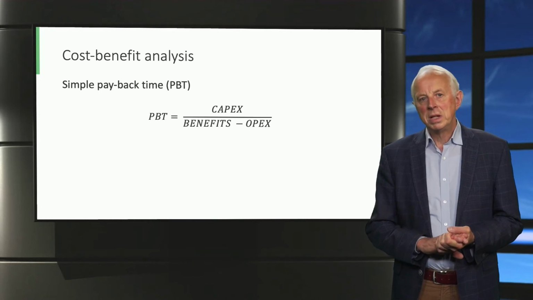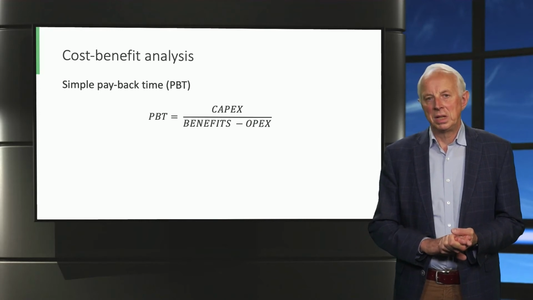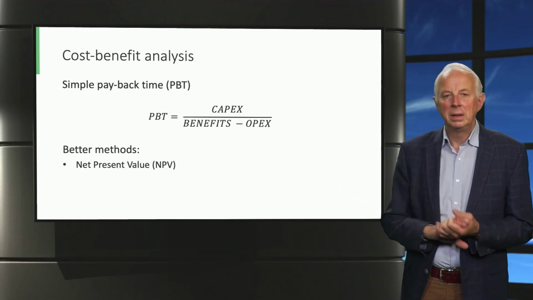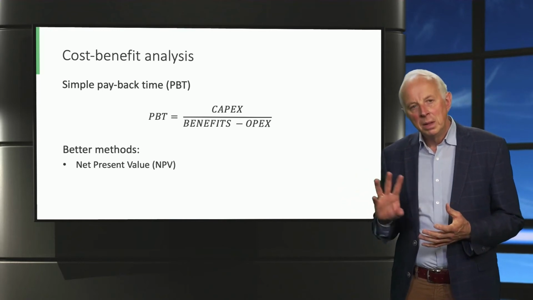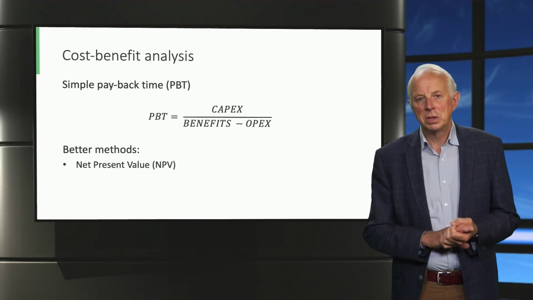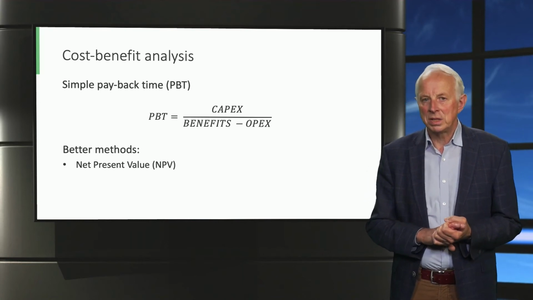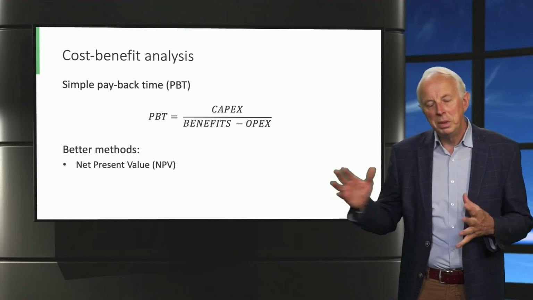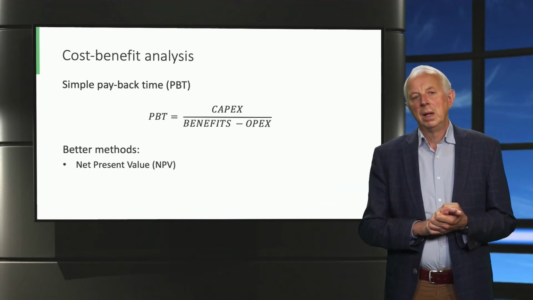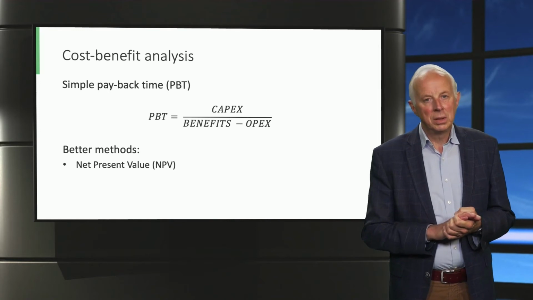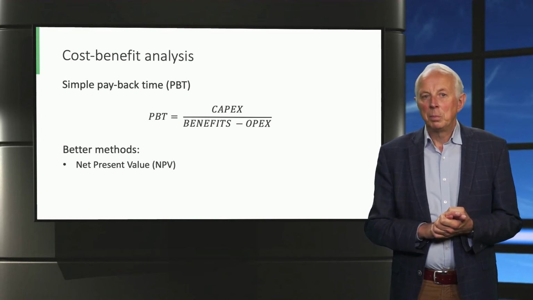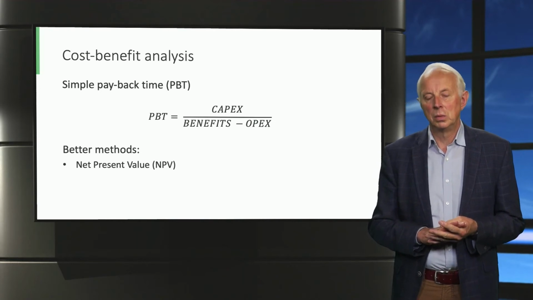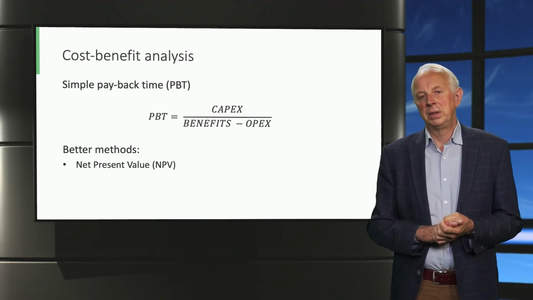There are two measures that are considered better for project evaluation, such as net present value and the internal rate of return. The net present value is the difference between the present value of cash inflows and the present value of cash outflows over a period of time. If the net present value is bigger than 0, then we find it a profitable project, and if it's not bigger than 0, we don't consider it as an attractive project.